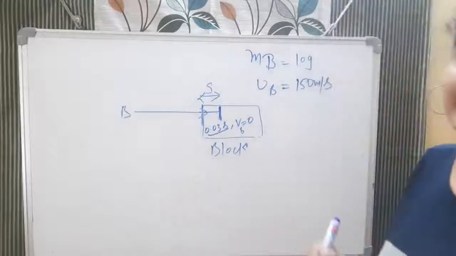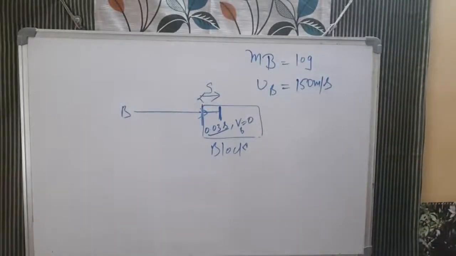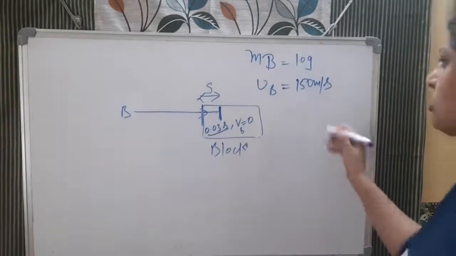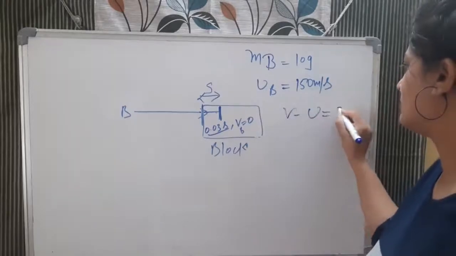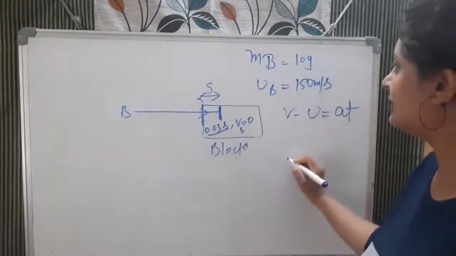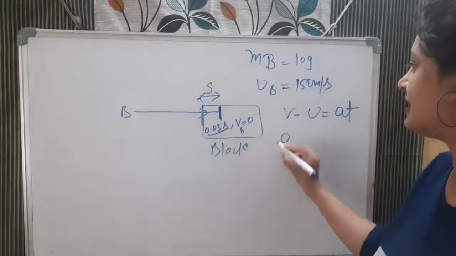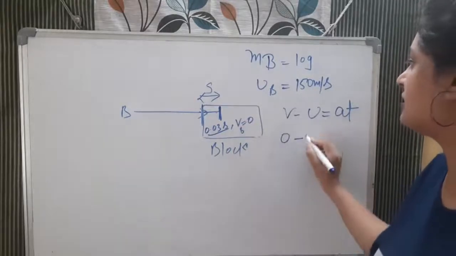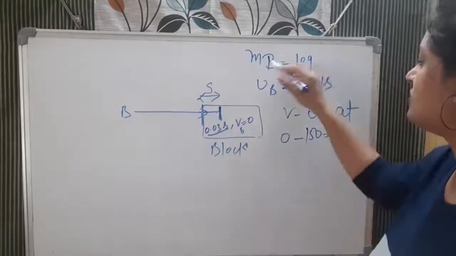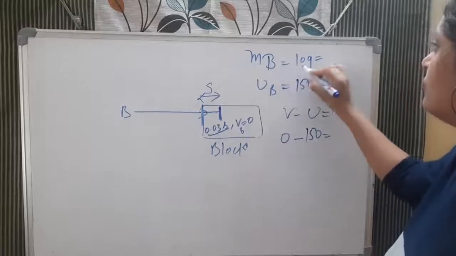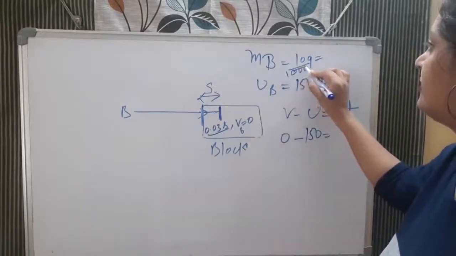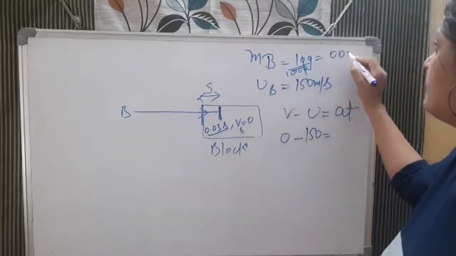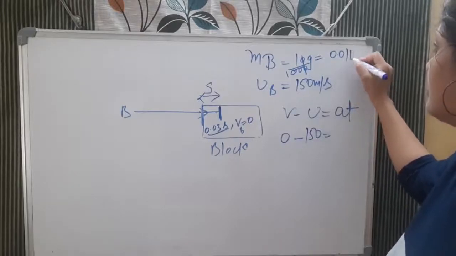So to calculate the a, what we can do बच्चा, we can apply the equation of motion, and very simple, जो सबसे पहला equation है v minus u is equal to a t. v कितना है, now the final velocity it is at the rest 0 minus initial velocity कितना था 150. बच्चा convert this also into kg. When you will convert it into kg, divided by the 1000, and it will be 0.01 kilogram.